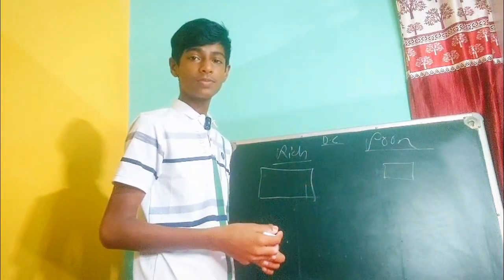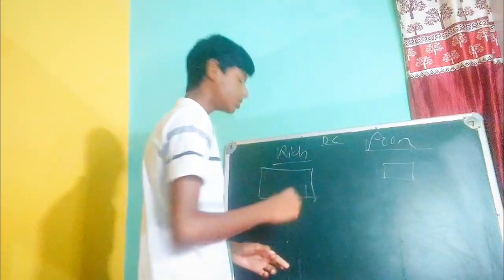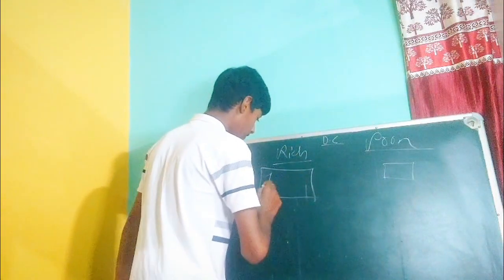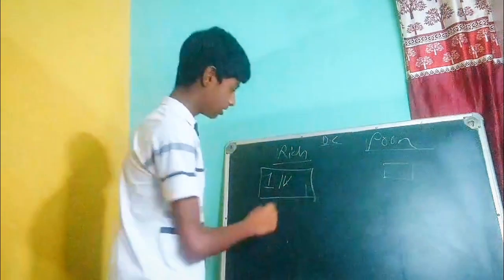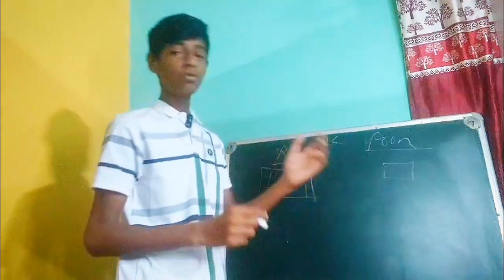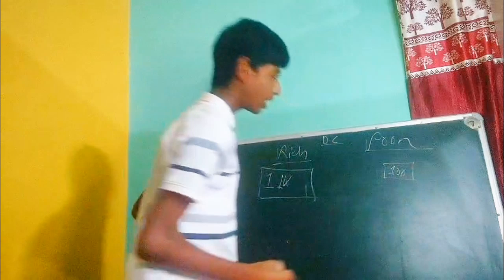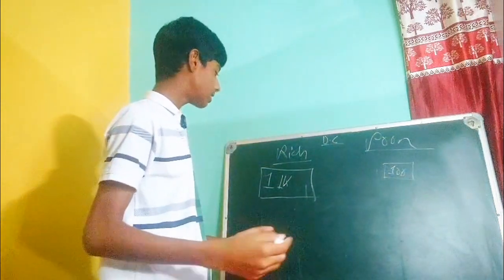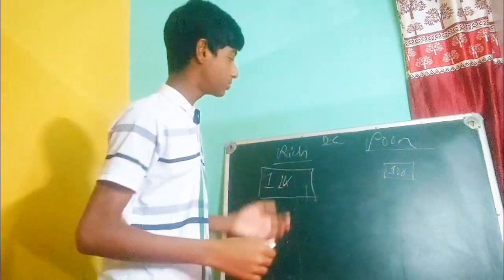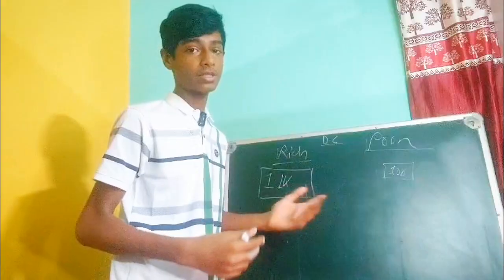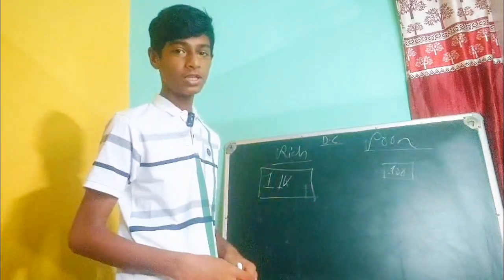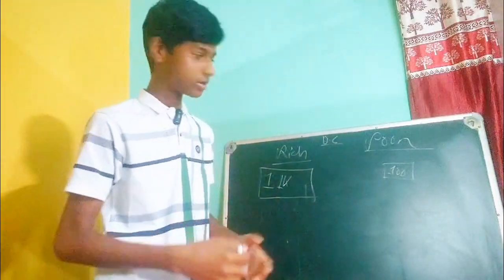Here the rich has a net worth of 1 lakh, and the poor has a net worth of only 100. I'm talking about the amount or price of their assets. Assets minus liability equals net worth, you know that.